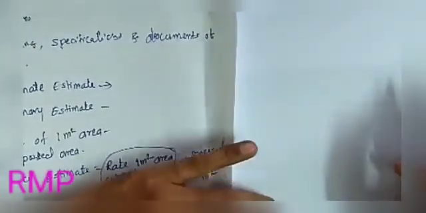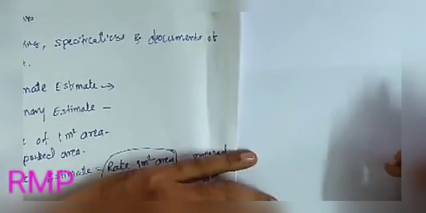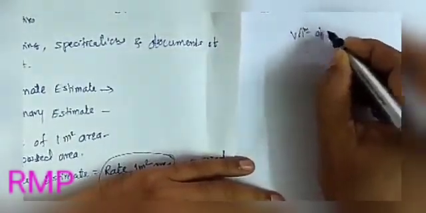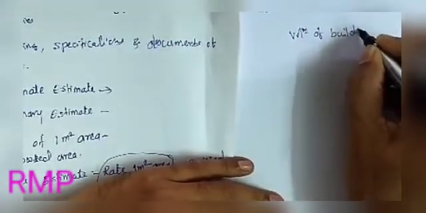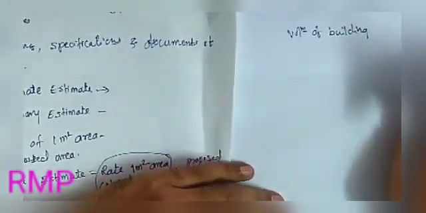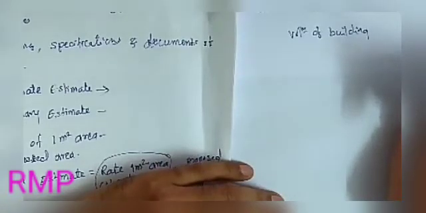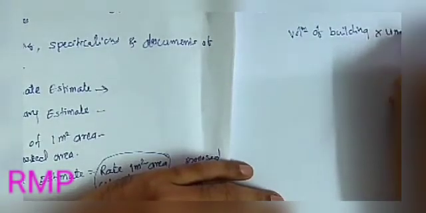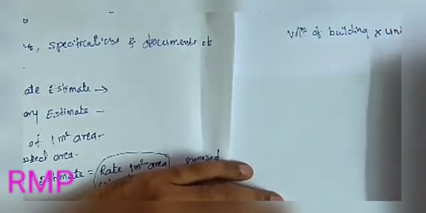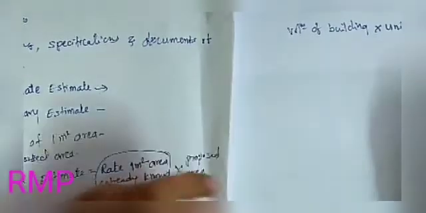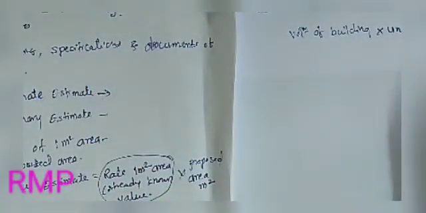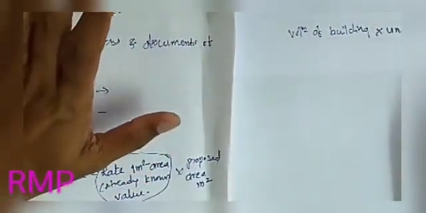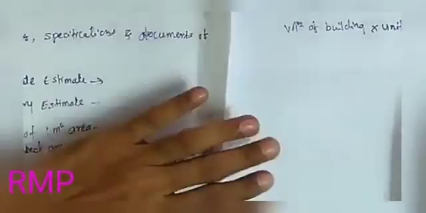This type of estimate is done by multiplying the volume of the building into the unit cubic rate of a previously built building, also a recently built building.